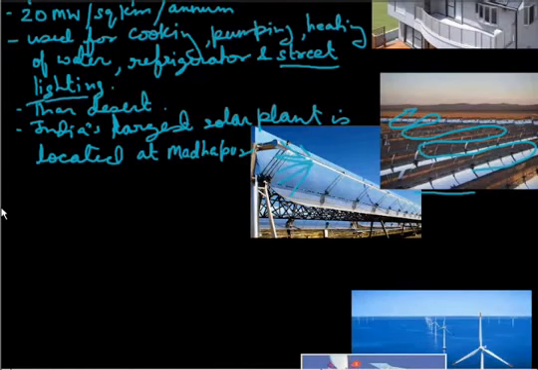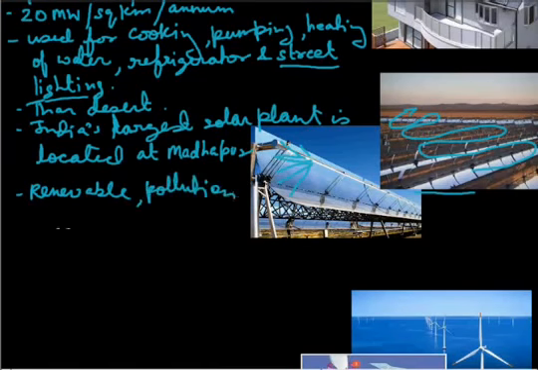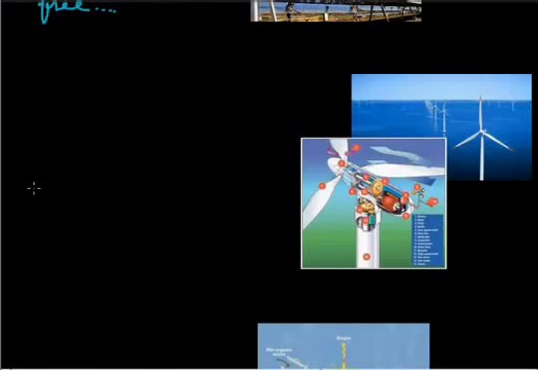Not only does it have clear skies for a considerable part of the year in Rajasthan and Gujarat, but abundant insolation is received by this region, and obviously cheaper insolation. It is cheaper and easier to manage also. The main thing we can add here is that it is a renewable and pollution-free source of energy. So let us come to the next one.